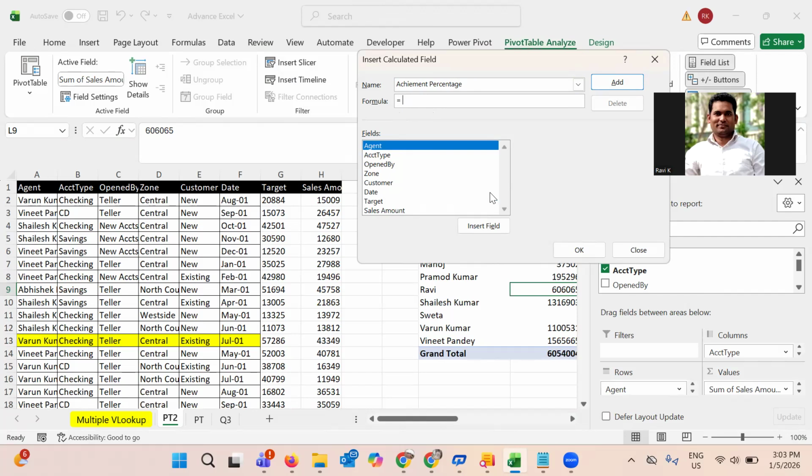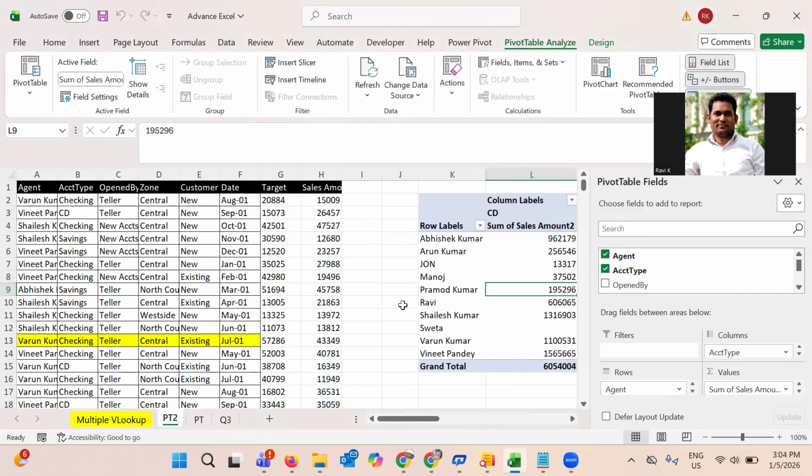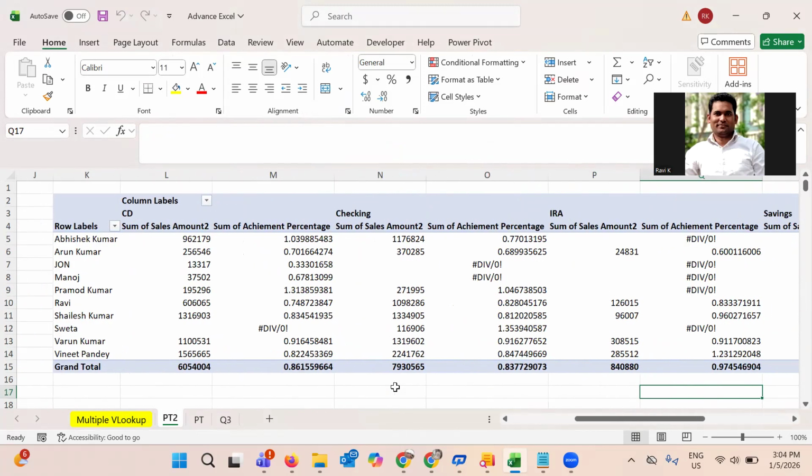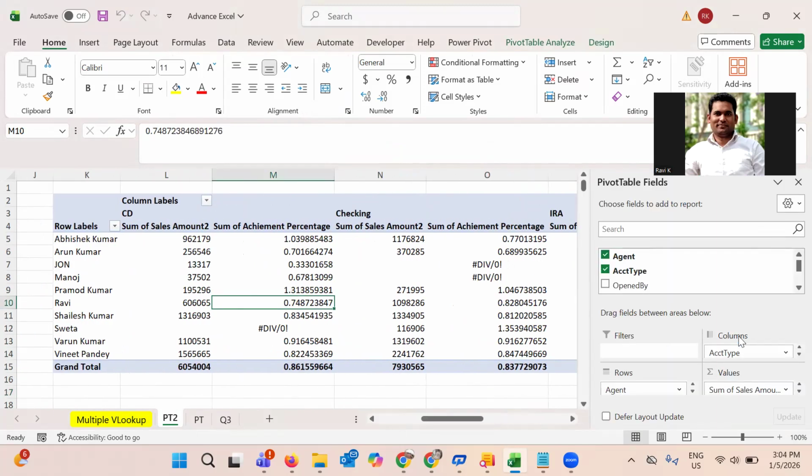The formula for the percentage is the sales amount, meaning the achieved amount, divided by the target amount. So I put the sales amount, divide, and the target amount here, then insert field. One minute.